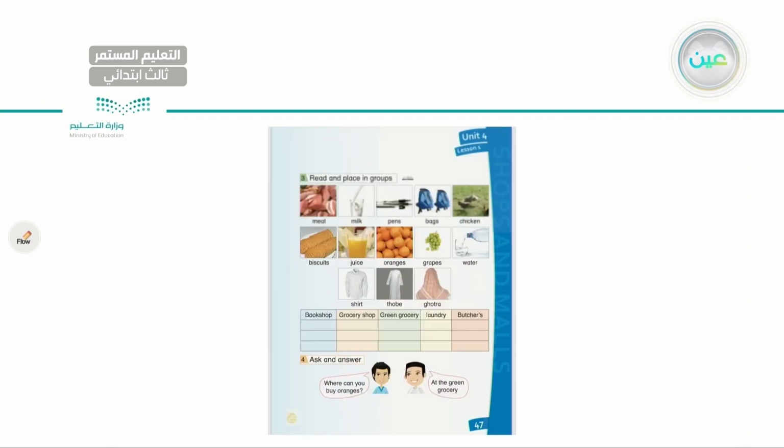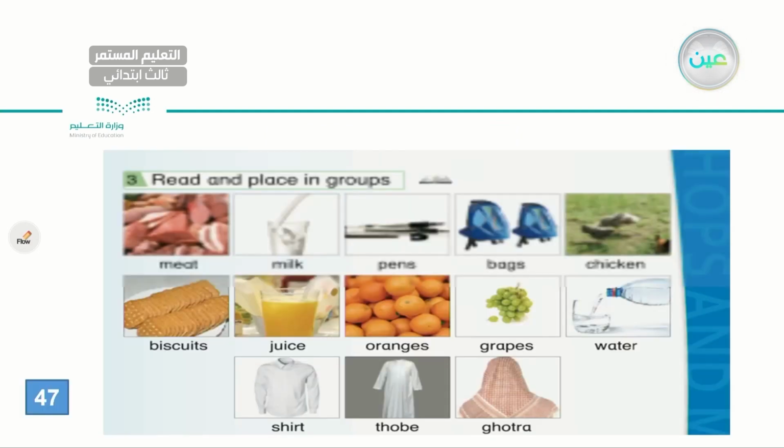Now, I need you to move to the next page, which is page 47. As you can see, we need to do some classifying here. We'll be naming the parts that we have above, and then we will move to the lower parts, trying to classify them into the right place. Read and place in groups. Now here I have things that we need in daily life. Meat, milk, pens, bags, chicken, biscuits, juice, oranges, grapes, water, shirt, soap, and ghutra.